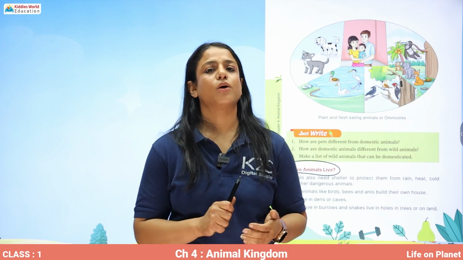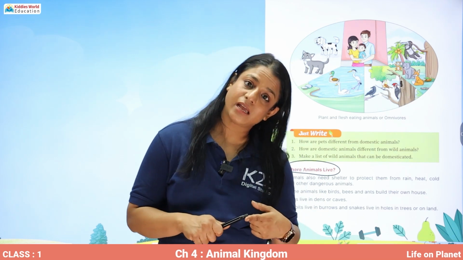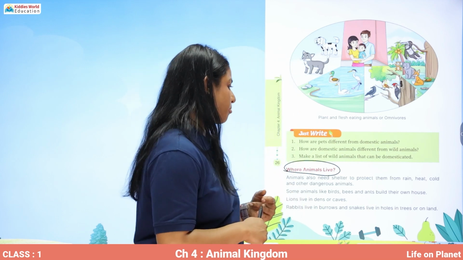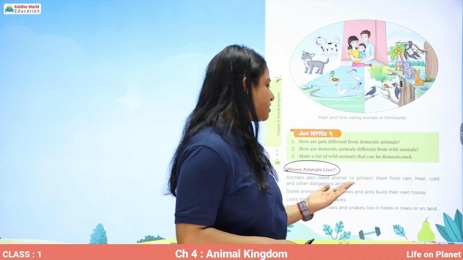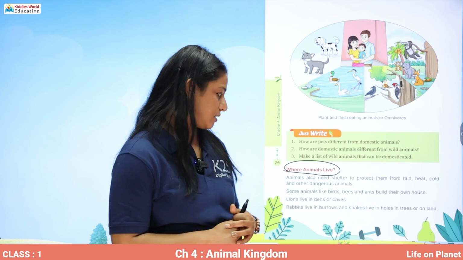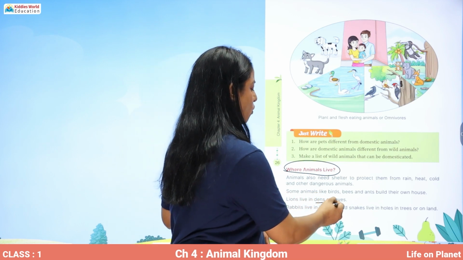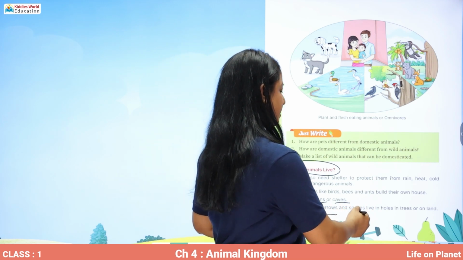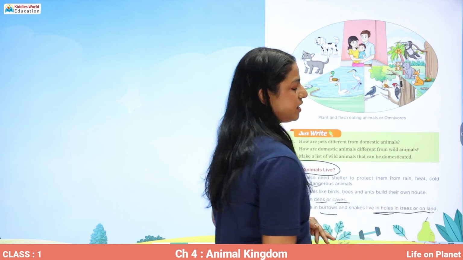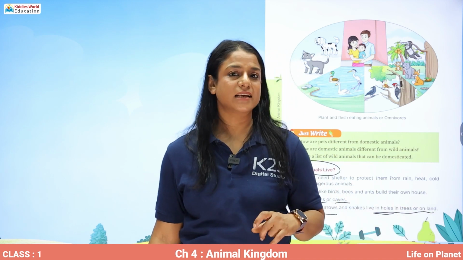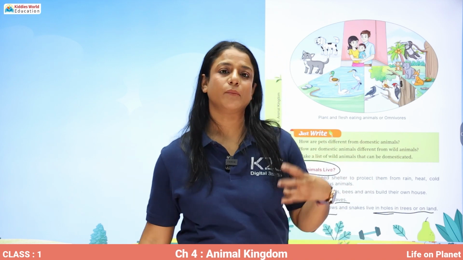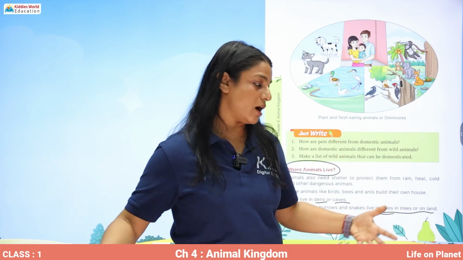So why do they need a house? Why do animals need a house? Because they need to protect themselves from rain, hot weather, cold weather, dangerous animals. Okay? Some animals like birds, bees and ants build their own houses. Lions live in dens or caves. Rabbits live in burrows. And snakes live in holes in trees or land. Okay. So where do snakes live? They make a hole and they live in that. The hole can be in a tree or on the ground.